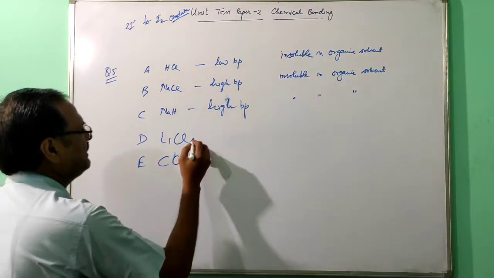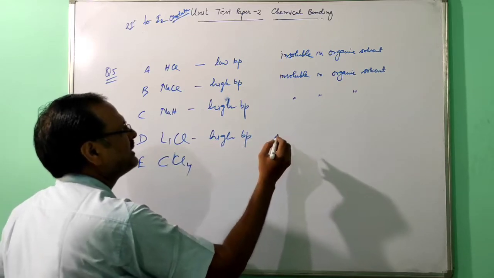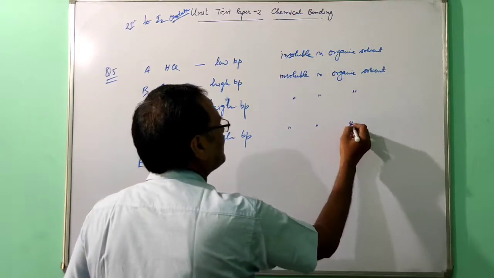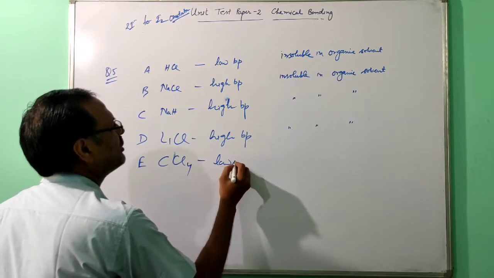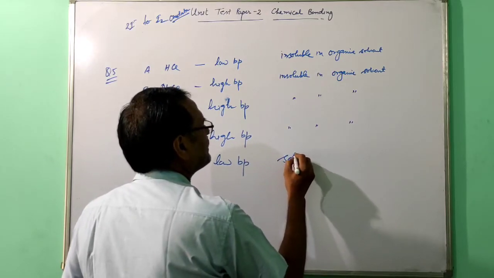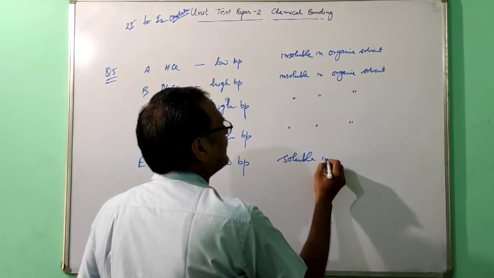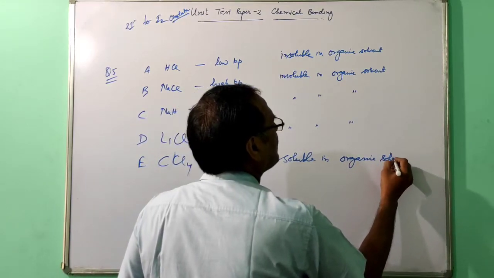Then lithium chloride, this is an ionic compound, high boiling point. It is also insoluble in organic solvent. The last one is a covalent compound, low boiling point. It is non-polar, soluble in organic solvent.